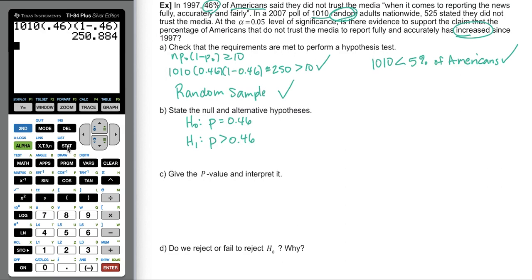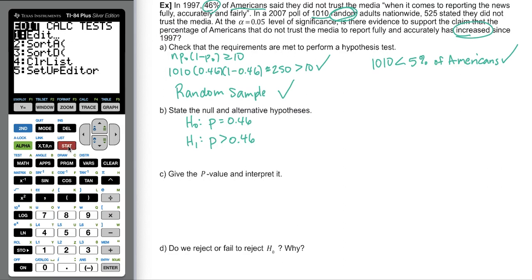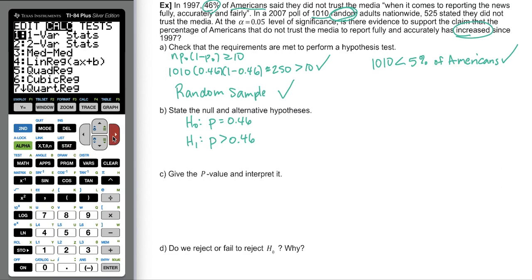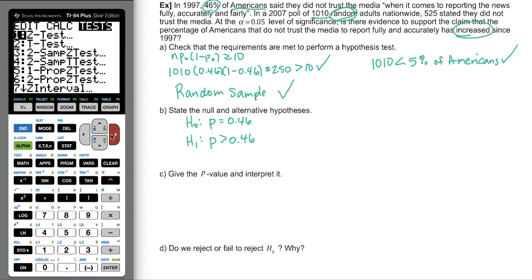So in the calculator, we go to stat, arrow across the top to tests, and we want number 5 here, which is 1 prop z test. It stands for 1 proportion z test. The z refers to the standard normal distribution, which is what the probability is based upon. So we're going to go in there.